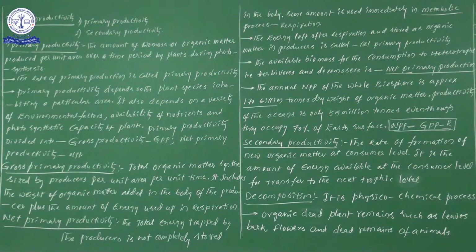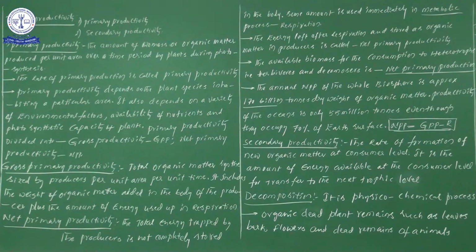What are the factors we discussed in the process of photosynthesis? Try to remember those factors now. There are different types of environmental factors, maybe light, carbon dioxide, temperature, pH, oxygen, whatever it may be. Those environmental factors definitely regulate the primary production, or the rate of biomass or organic matter production. Did you understand the point or not?